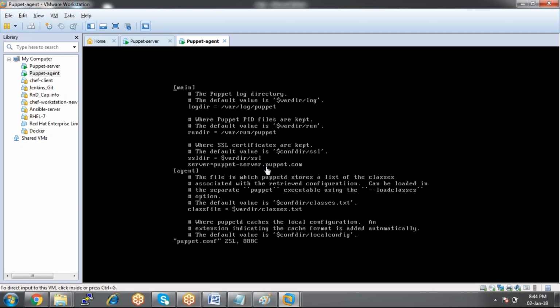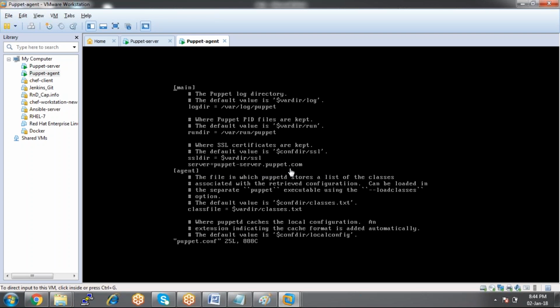Whenever the agent contacts the server, firstly the agent has to know which machine it has to contact. What is the server? So the agent has to know the server, and that is the reason you need to mention within the config file of the agent the server's fully qualified domain name, the hostname.